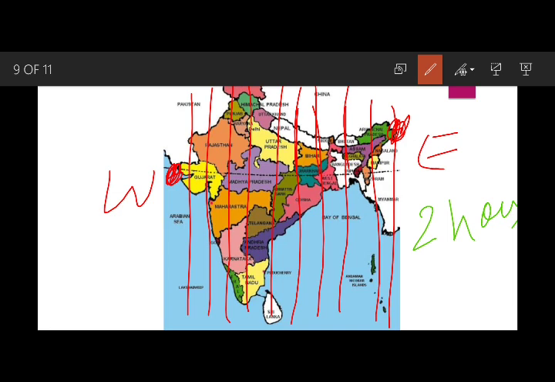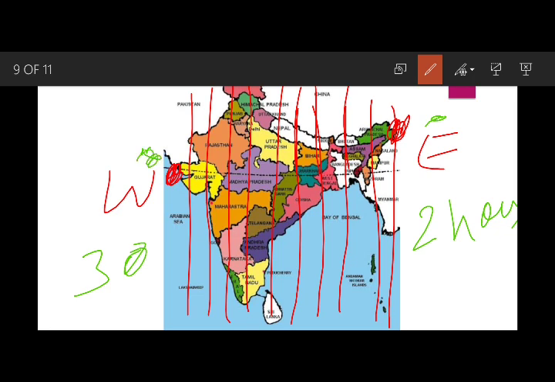If it is 10 o'clock in Arunachal Pradesh at this time, then in Gujarat it is 2 hours earlier, 8 a.m. Why is it so? Because 30 longitudes are passing through India, and this wide distance of longitude between Gujarat and Arunachal Pradesh makes the time difference in India also.